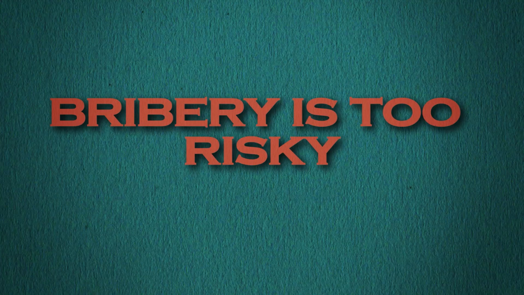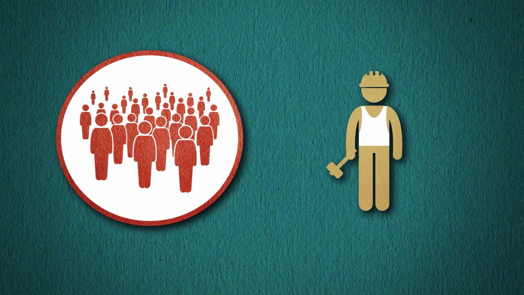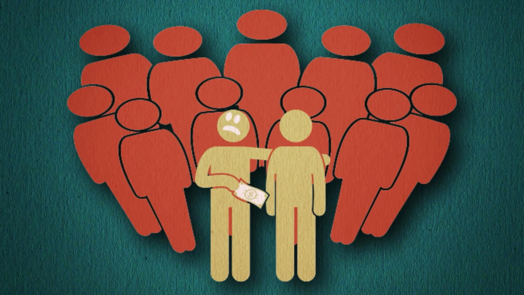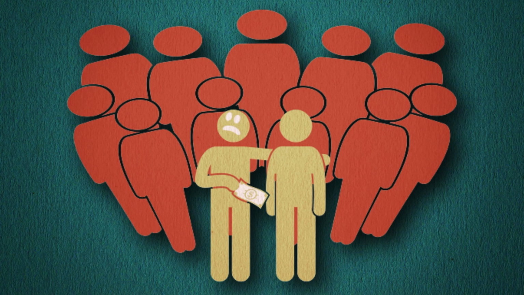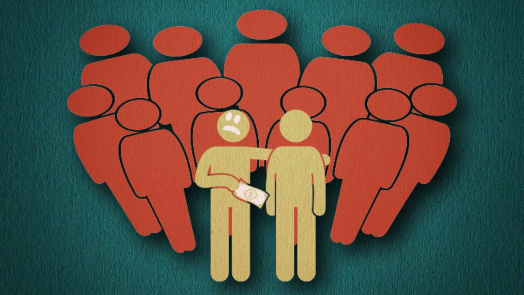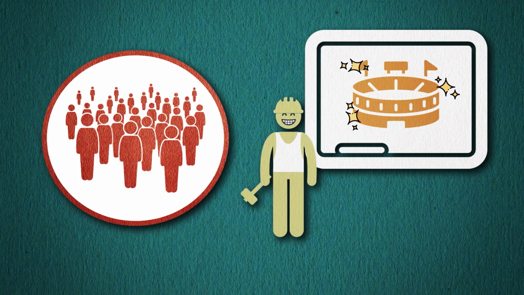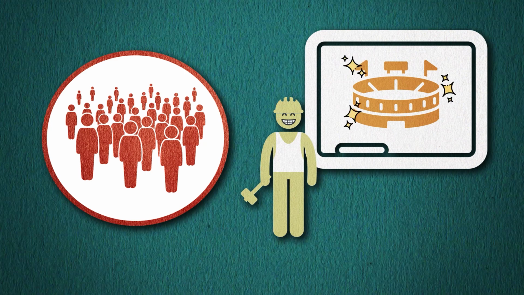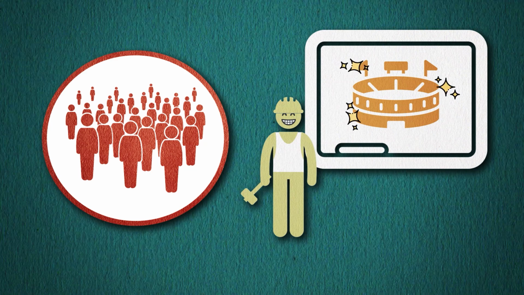Finally, bribery is now too risky. The more people you have to bribe, the more likely it becomes that someone turns on you. If you want to reduce corruption in an organization, you might consider expanding the pool of decision makers and including representatives from different parts of the organization. When the number of voters is large enough, the best strategy is to create the most appealing offer instead of trying to influence, bribe, or manipulate decision makers.